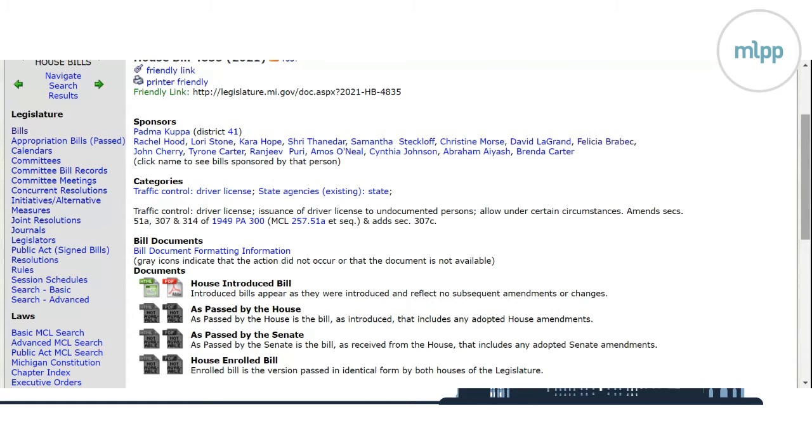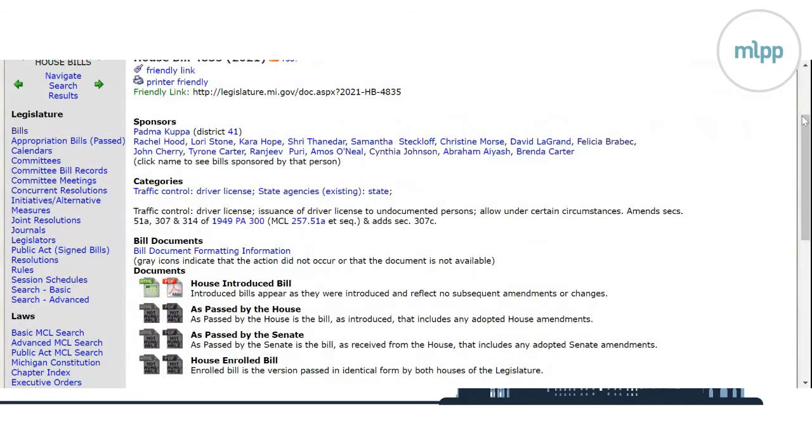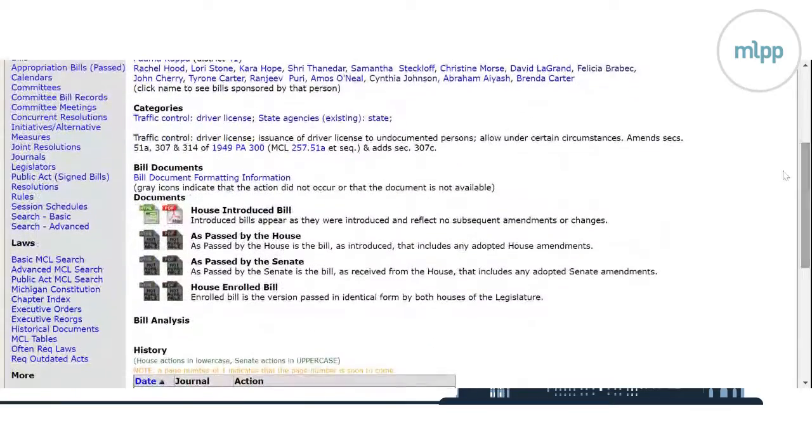So you will see a lot of bills that are co-sponsored by all Democrats, all the House Democrats, or all the Senate Republicans. The other thing, if you're trying to find out if a bill has bipartisan support, you have to kind of know the lawmaker's party affiliation by name, because it is not shown here in this list. The other thing you could do that's a little more tedious is just click on each person, and it will go to their specific website, and it will be apparent whether they are a Democrat or a Republican. And then you can look at the introduced bill itself, both as a web page or a PDF.